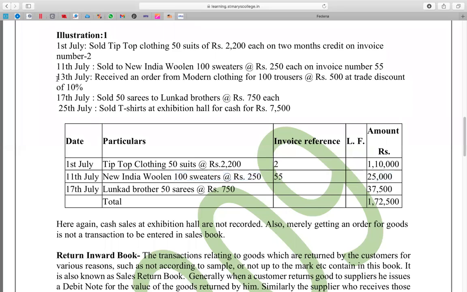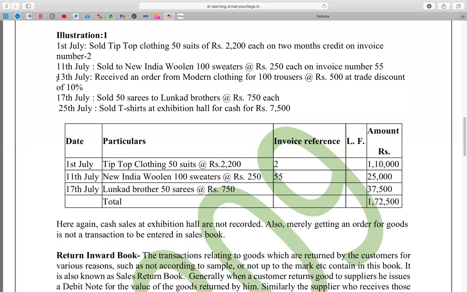On 13th July, I want somebody to read it. Received an order from Modern Clothing for 100 trousers at the rate of 500 rupees at a trade discount of 10%. Order only is received. This is what we discussed in previous classes.